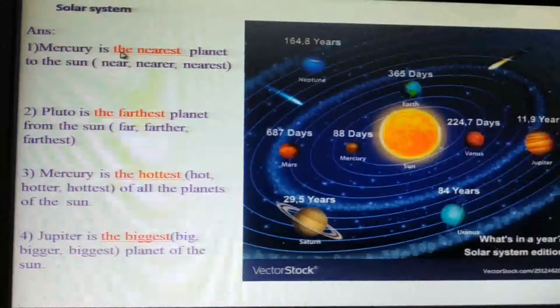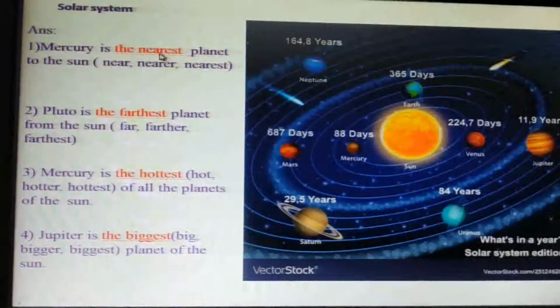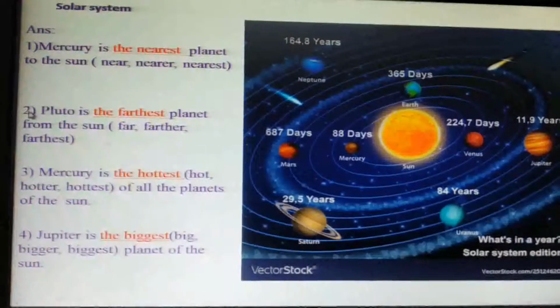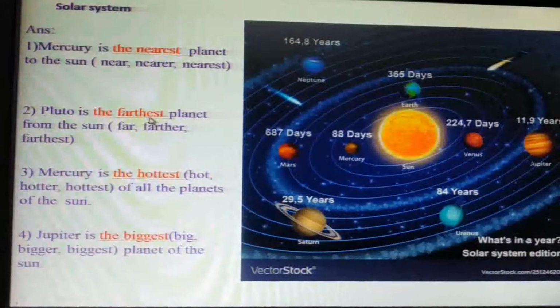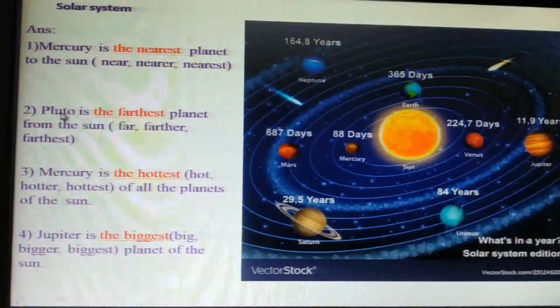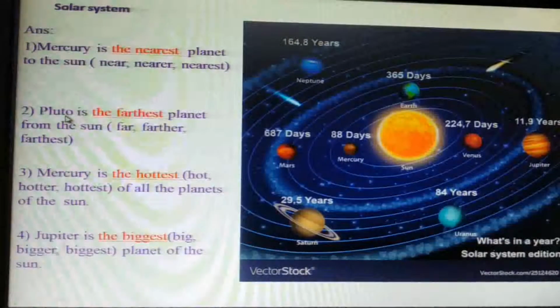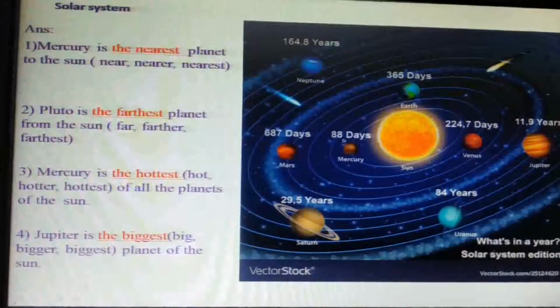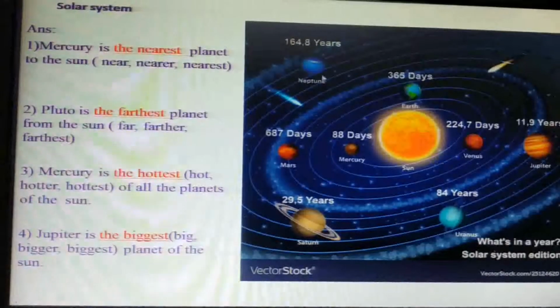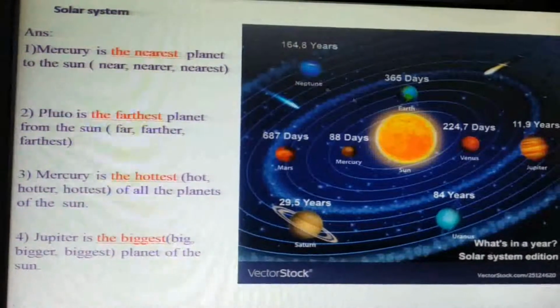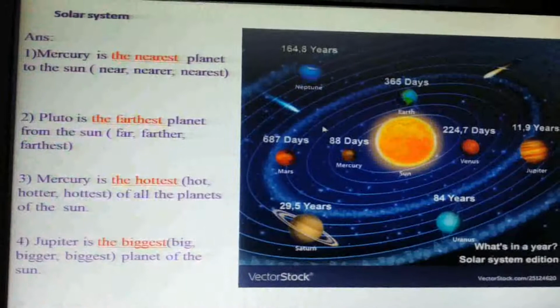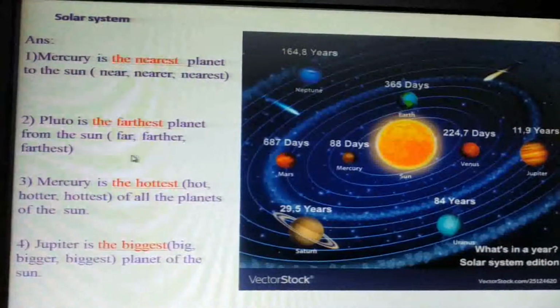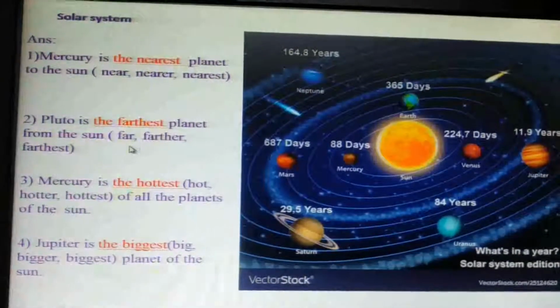Always use the article 'the' with the superlative degree. Number 2, Pluto is the farthest, here you will write Neptune. Neptune is the farthest planet from the sun. Neptune. It is the last planet of the solar system away from the sun. So it is the farthest from the sun.